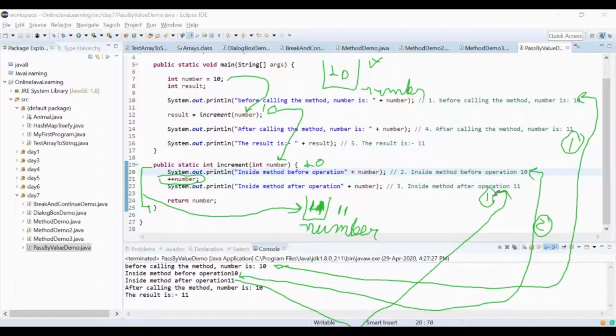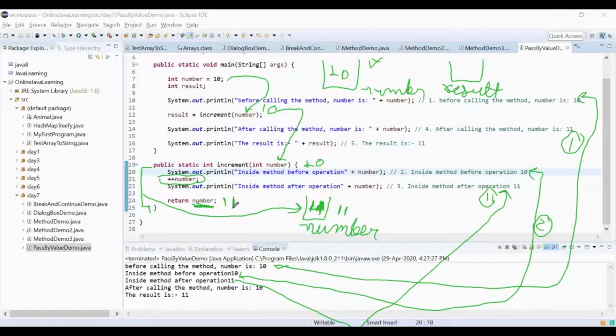Now what has happened? Here at line number 8, the result variable was also created, right? But I did not make it earlier. I was supposed to make it earlier. So this container also existed in the main store, and its name was result. Now what is my method doing? My method is returning this number, whatever value is inside the number, which is 11 right now inside the method, correct or not?